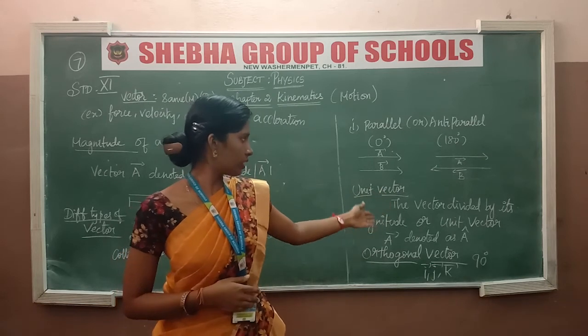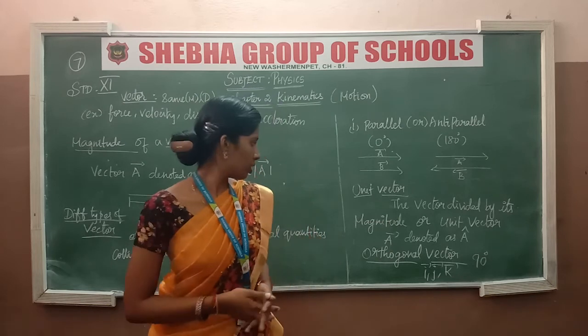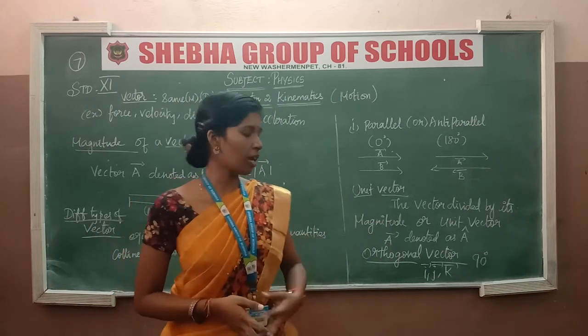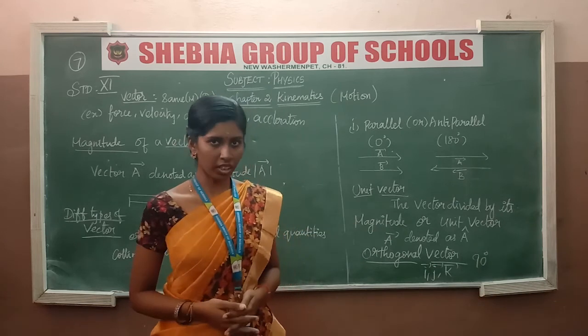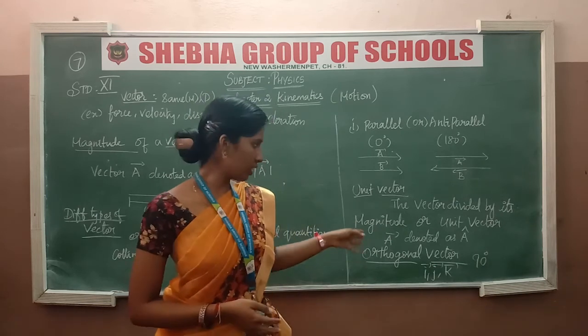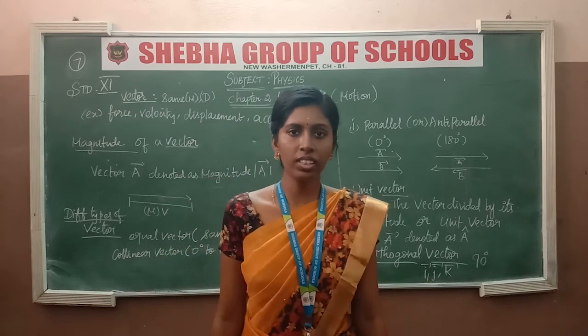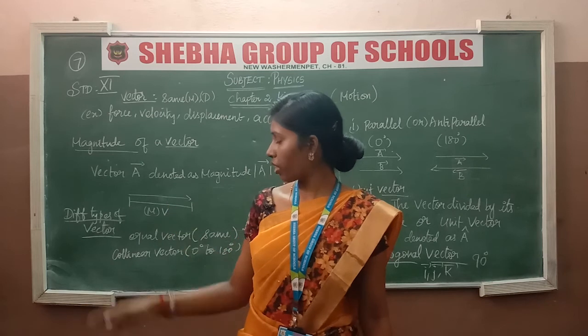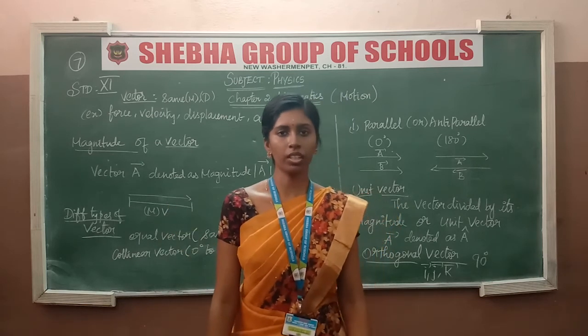Another one is the orthogonal vector. It's 90 degree that will be calculated. This angle is a 3-dimensional form, so we take it as ijk, the 3-dimensional vectors. We take 3 points in ijk. So now you are clear, students, about the dimensions and the magnitude of these different types and its types.